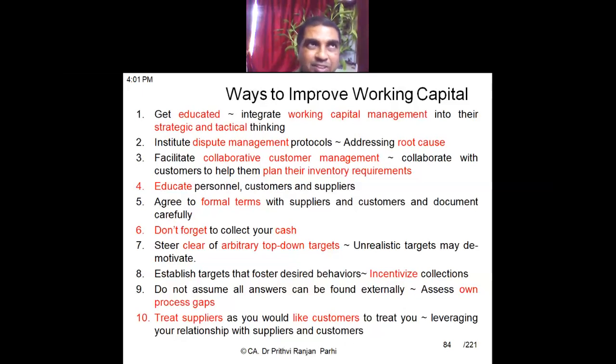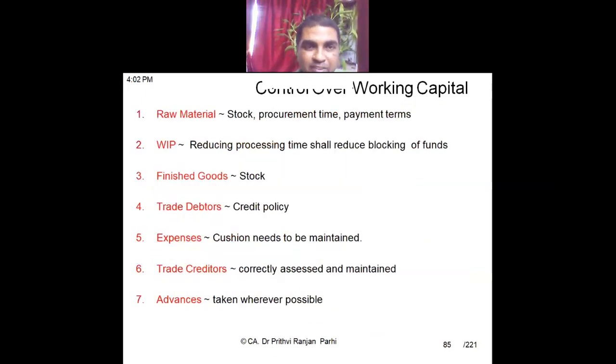Understood this concept or still some queries? No, sir. Okay, got all these theoretical points, but still we need to understand. Now, how to control working capital? This is one more theoretical area. These are the various components of working capital: raw material, WIP, finished goods, trade debtors, expenses, trade creditors, advances, etc. If you are able to control all these components, you'll be able to control the working capital. So, how to control raw material?